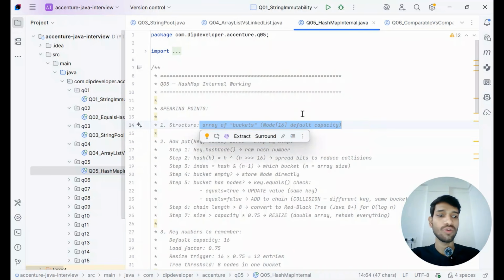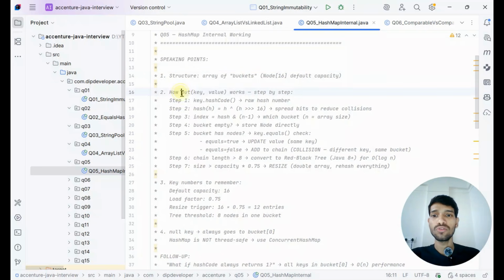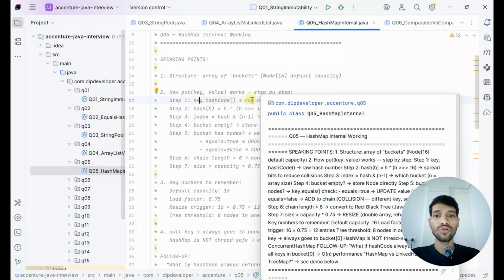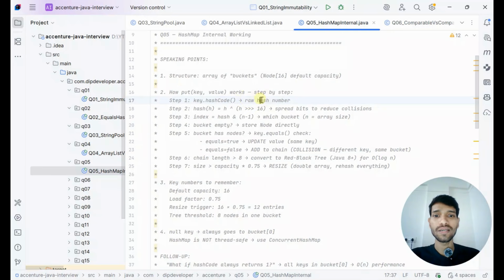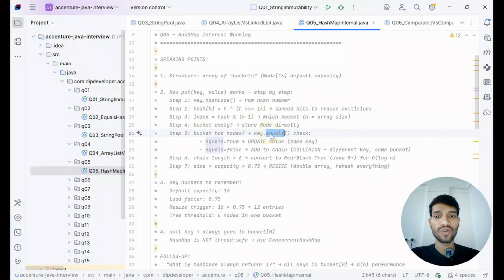And so when you watch this video, you will revise this concept again and again. When you put a key and value, how does it work? This is the step by step process. First it gets the key's hashCode, so the raw hash number is generated. Then we get the index, which points to the bucket. If the bucket is empty, we store the node directly, but if that bucket already has some nodes, then the equals method comes into the picture.